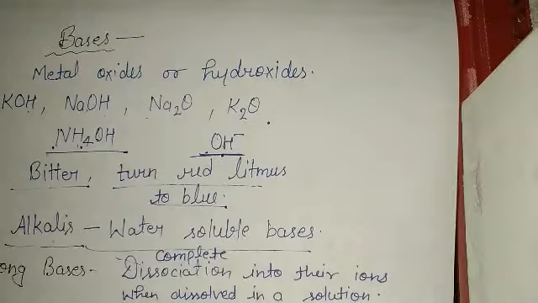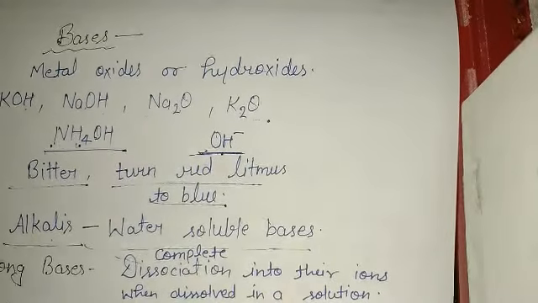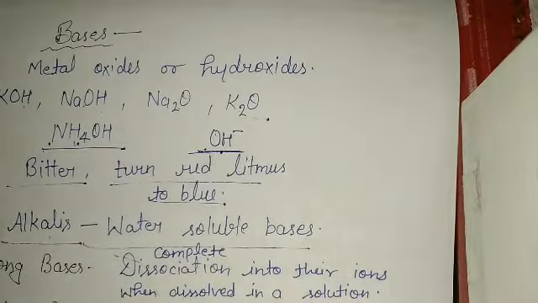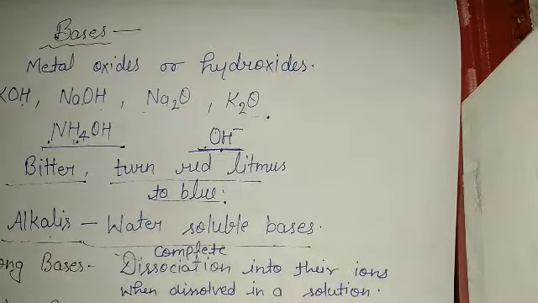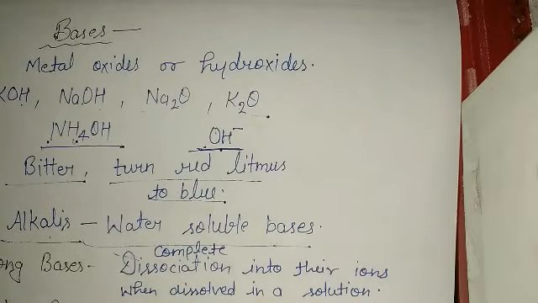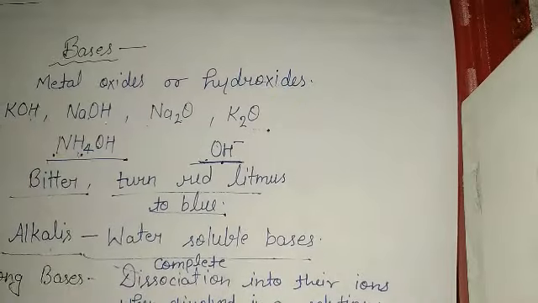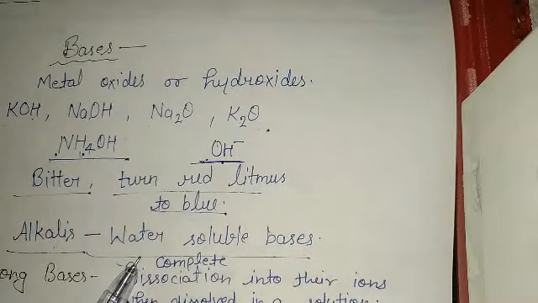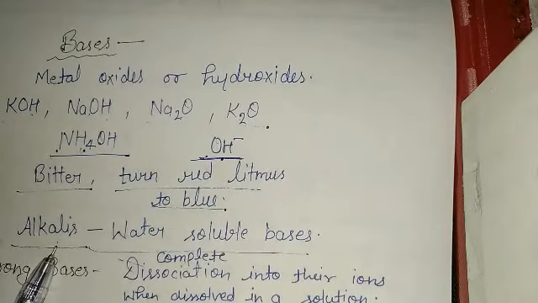There is a statement which is often discussed, that all the alkalis are bases, but all the bases are not alkalis. That means only those bases which are water soluble may be termed as alkalis.